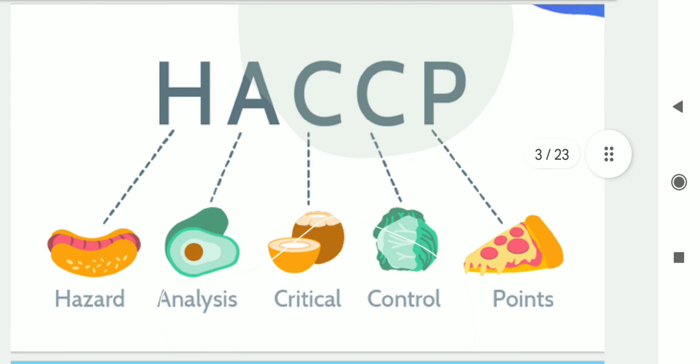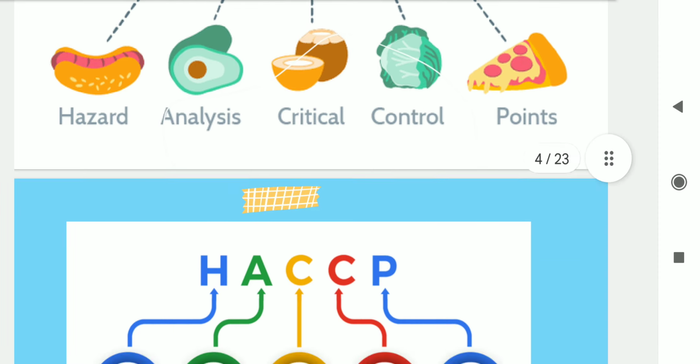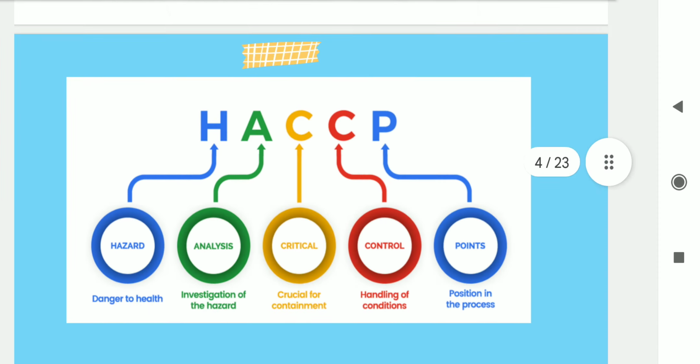The word HACCP stands for Hazard Analysis Critical Control Point. In this, hazards are the situations or the agents which are dangerous to health. Analysis refers to the investigation of the hazard. Critical is the crucial for the containment. Control are the handling or the operations of conditions. Points is the position in the processes.